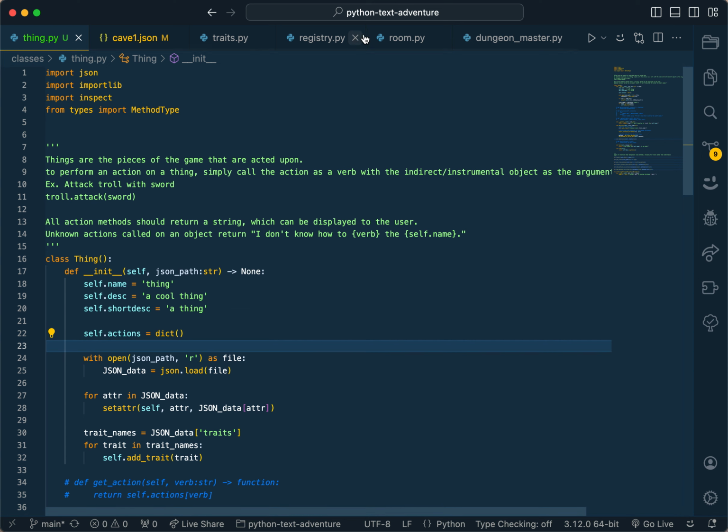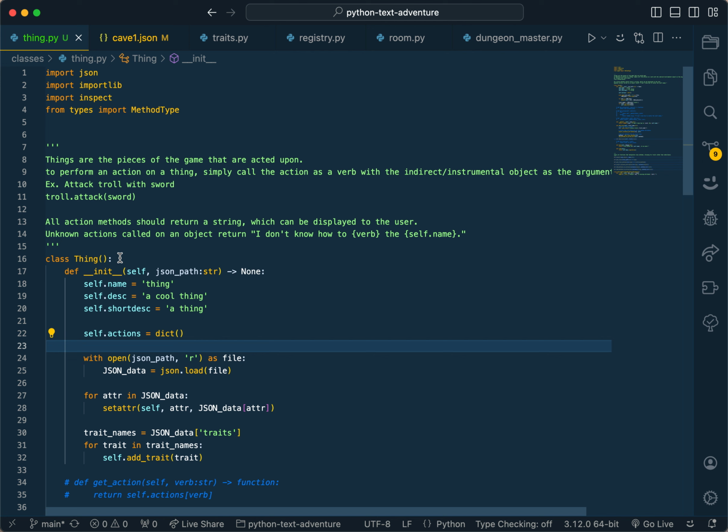project. It's a Python text adventure, so kind of like Zork, but I'm trying to write it in Python. So to start off, we have my thing class. So things I define as just anything, I guess. I didn't call it object because that obviously has some problems with the name.